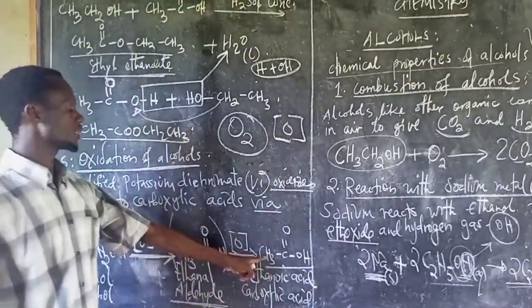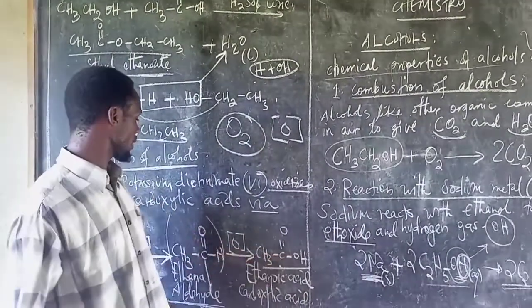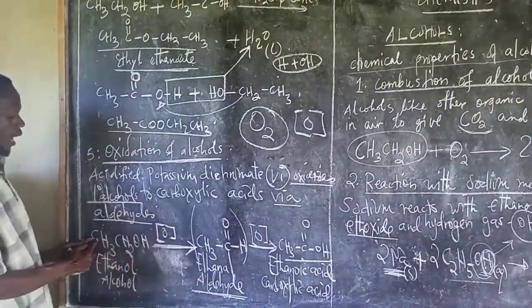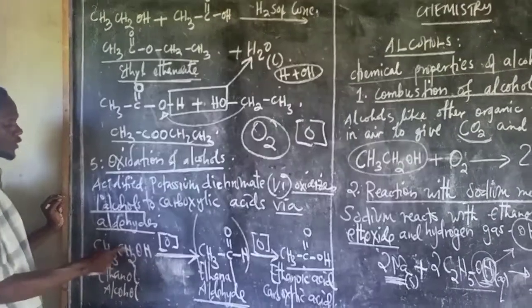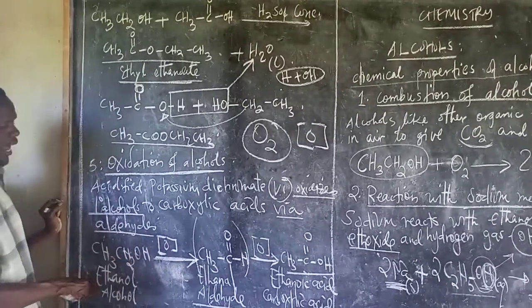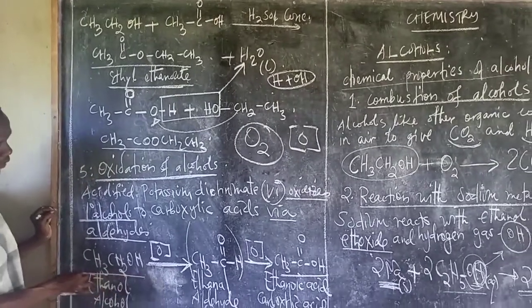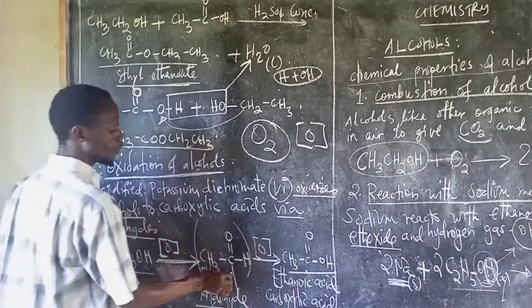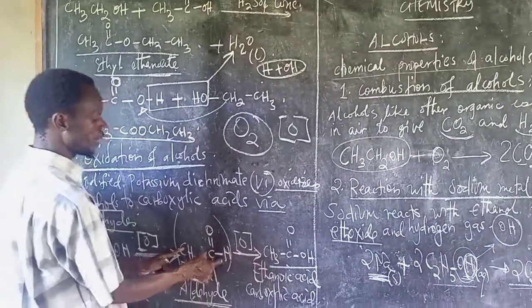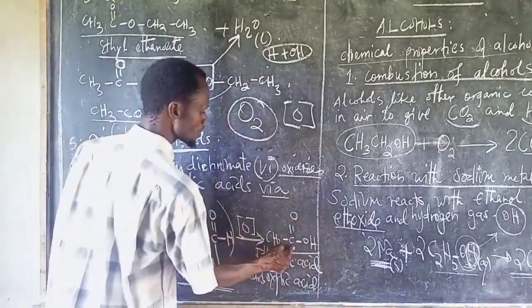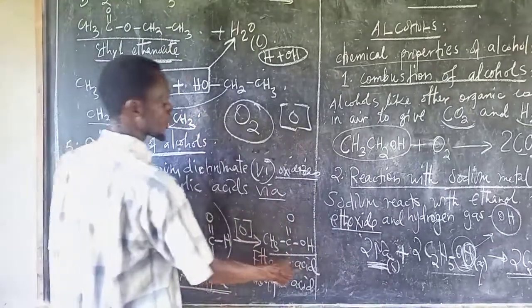When you look at this carboxylic acid and the original alcohol, the number of carbons is the same. There is no difference between the number of carbons, and that is why ethanal, that is an aldehyde, is an intermediate product before you get to the carboxylic acid, that is ethanoic acid.